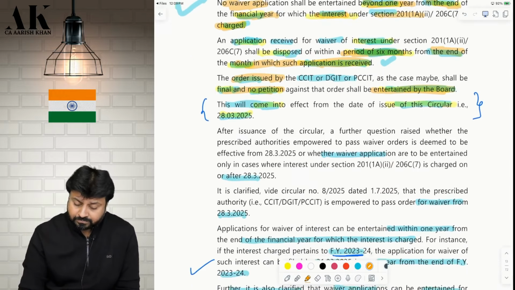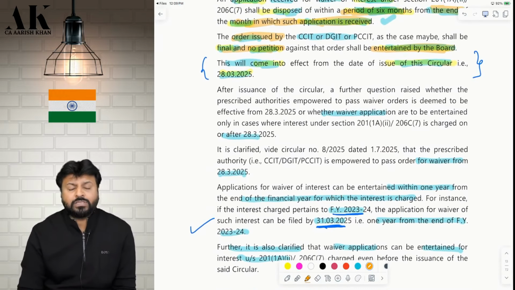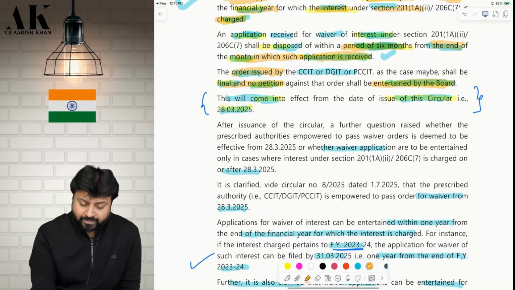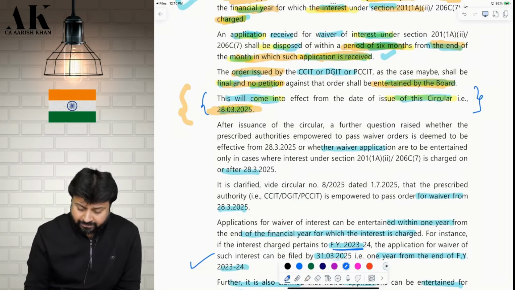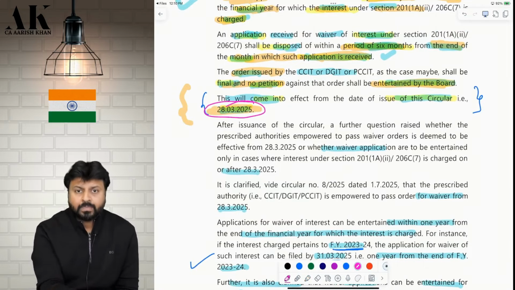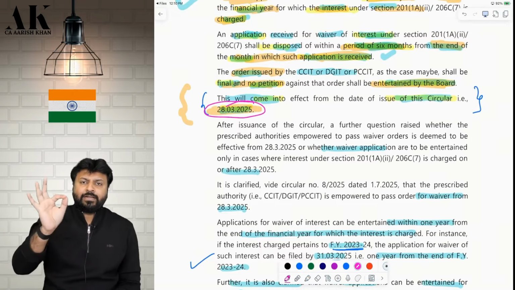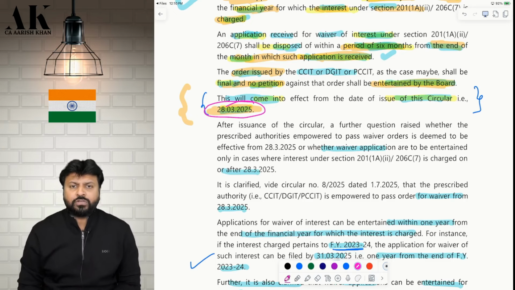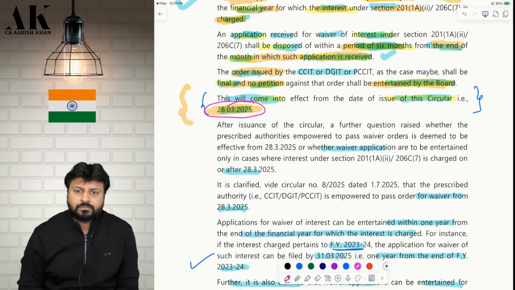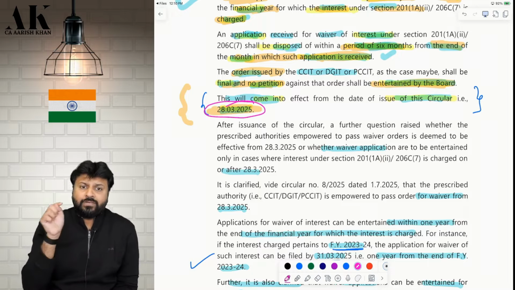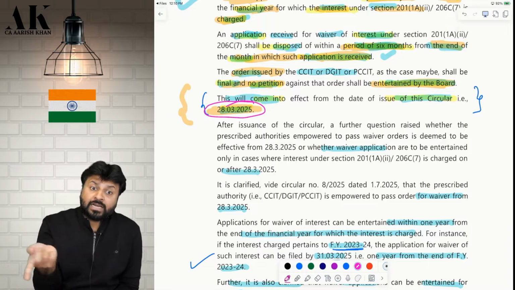Next issue. Now there was one more issue which arose after this. This circular came on 28th of March 2025. Pay attention to this date now. This circular came when? On 28th of March 2025. So there was a doubt which came to the assessee's mind. Will the officers start to pass the order from 28th March, or will they only waive interest which is charged after 20th March?